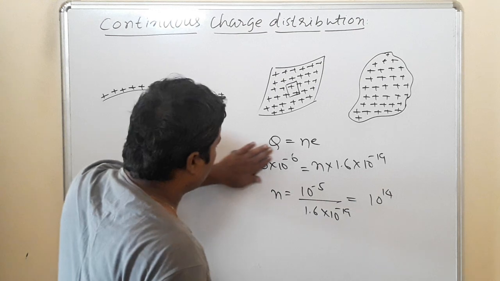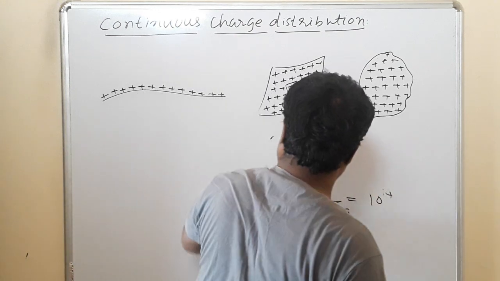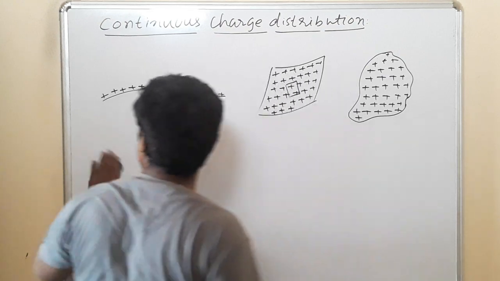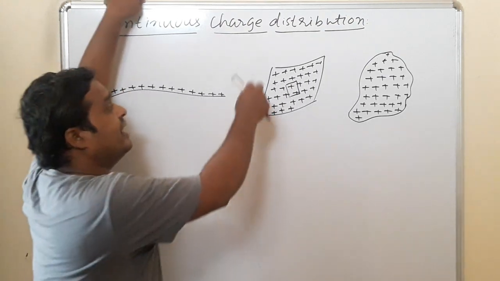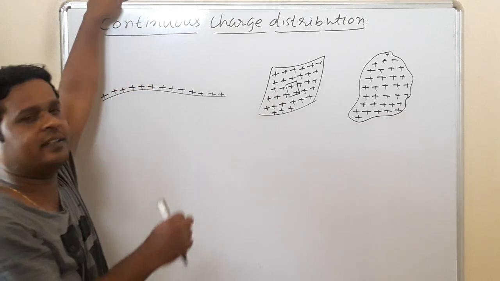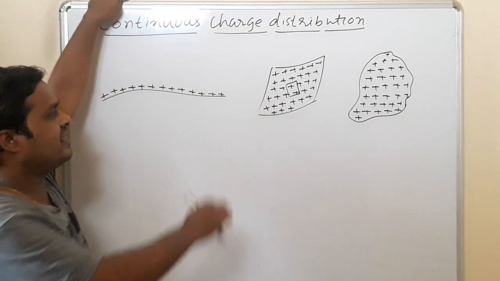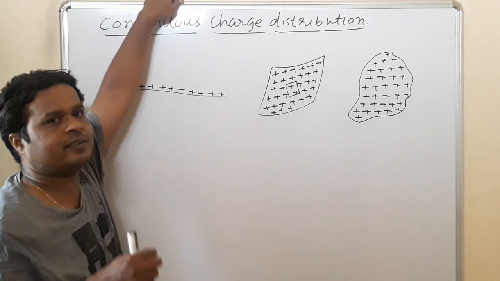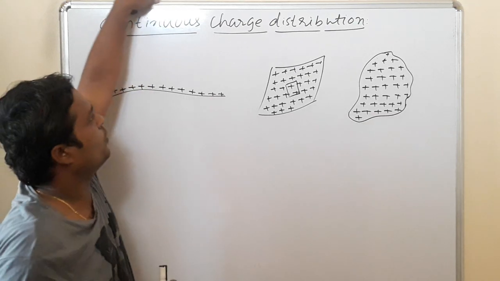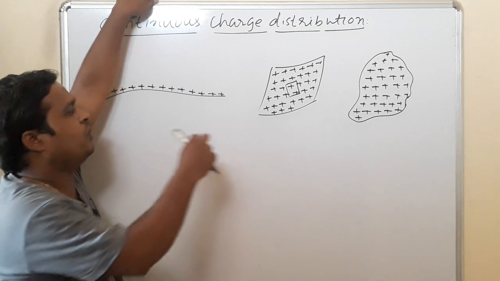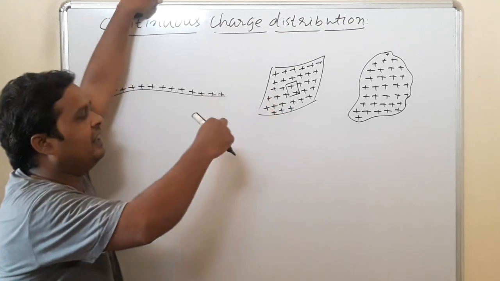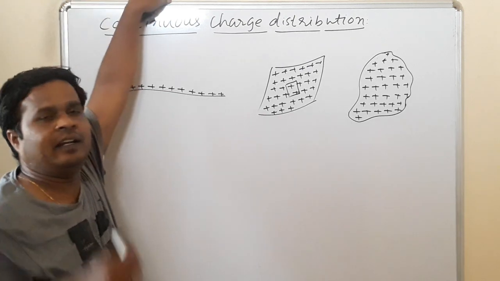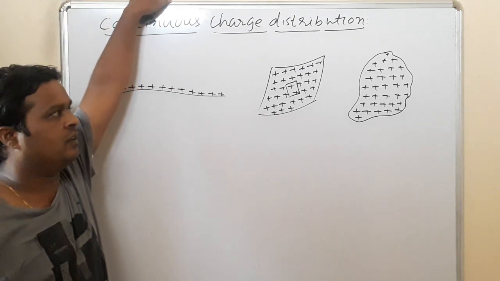Because of the huge number of electrons within a small area, it is enough for us to consider that this distribution is not discrete but continuous. That means the idea of continuous charge distribution is applied at the macroscopic level, where a small area has a large number of electrons within it. Even though it is discrete in nature, it appears to be continuous.